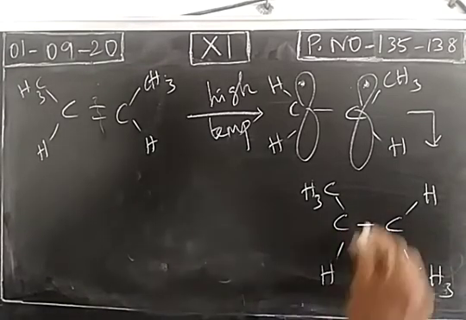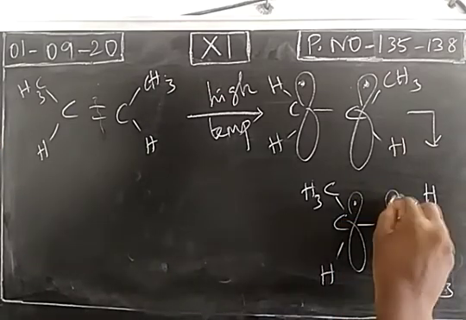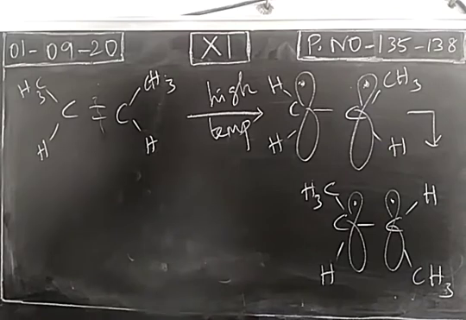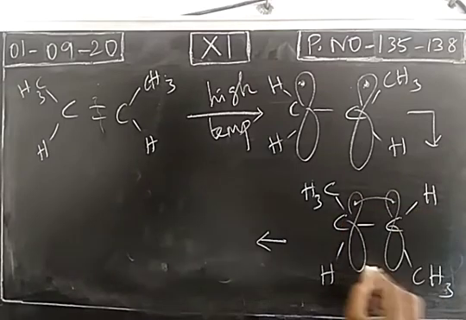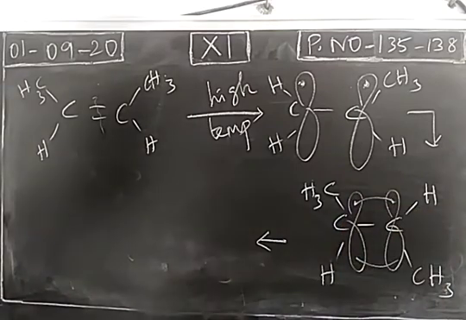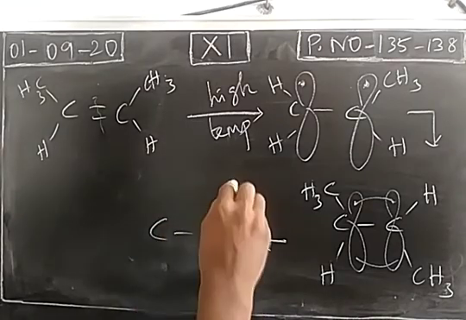So we have obtained this. We have an unhybridized orbital with a single electron. The next step will be the reformation step. So again there will be a reformation of the pi bond, due to sideways overlapping of the unhybridized orbitals.